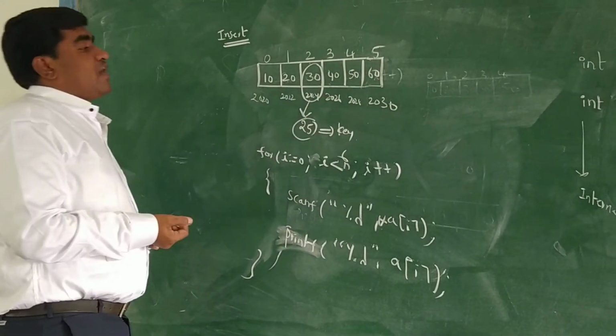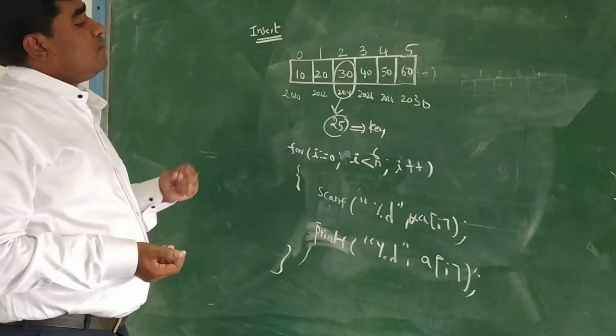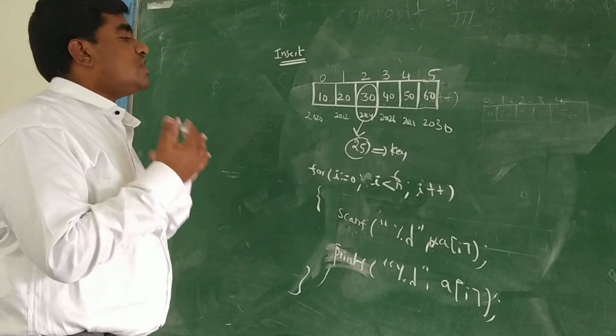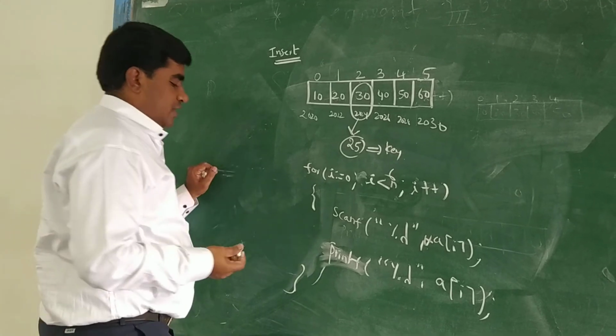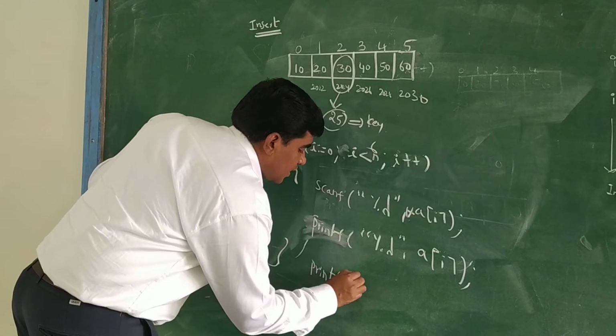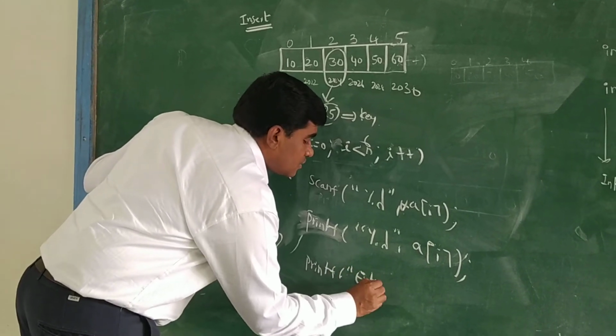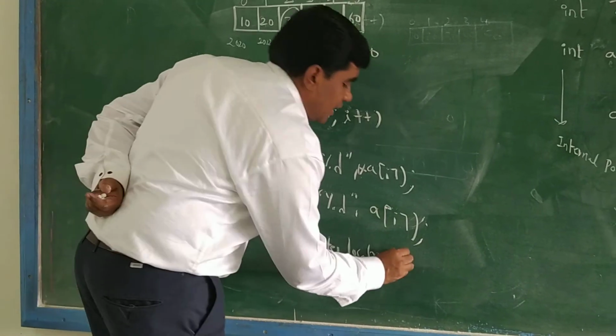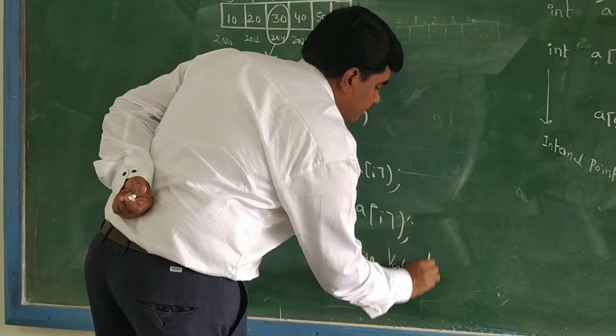If I want to insert some value in the array, then at which location I have to enter it, that I am defining. So printf enter location, and value to be inserted.